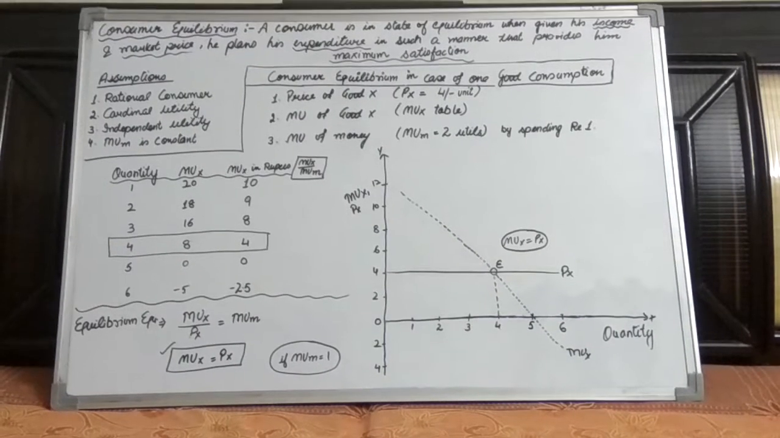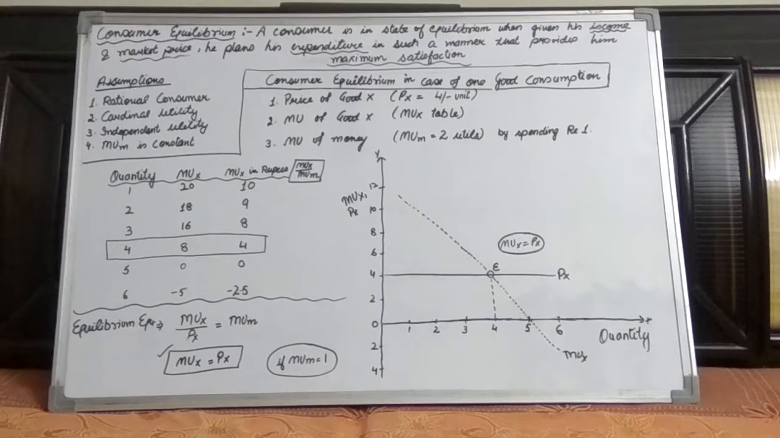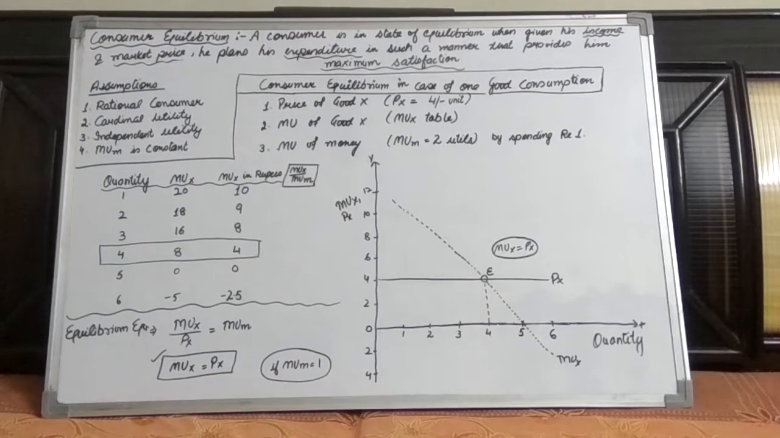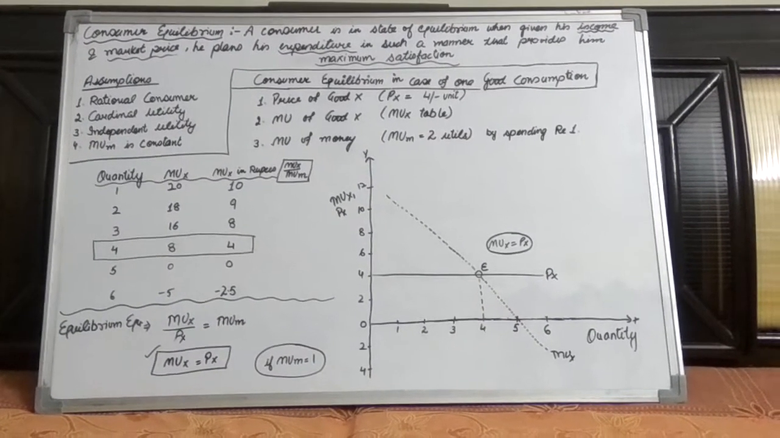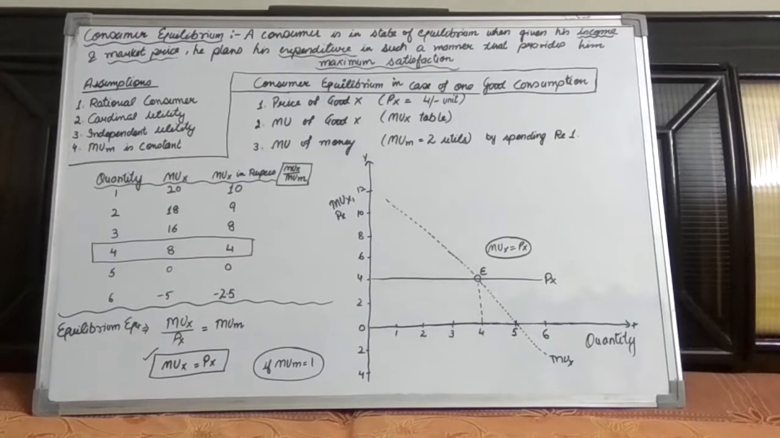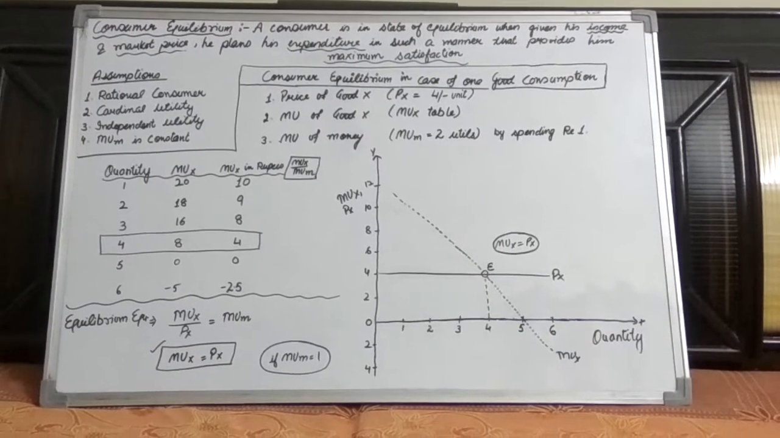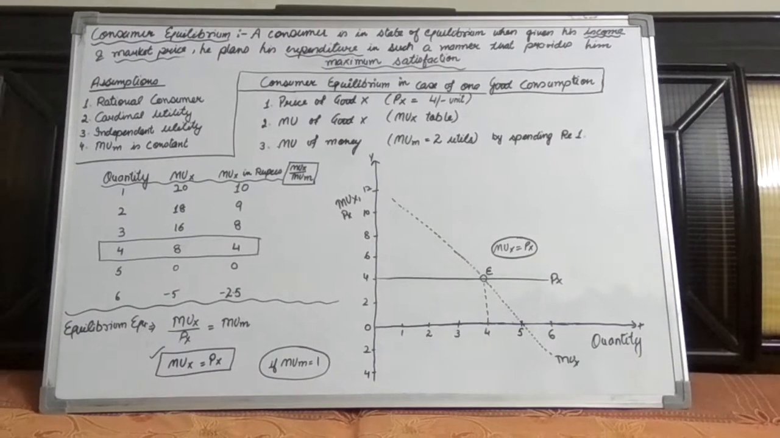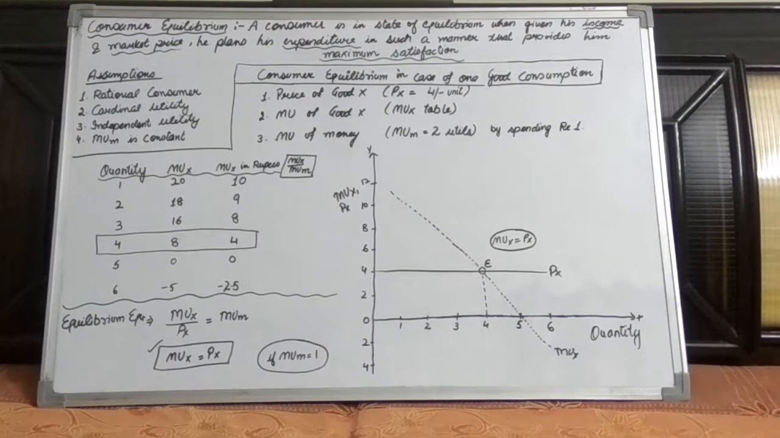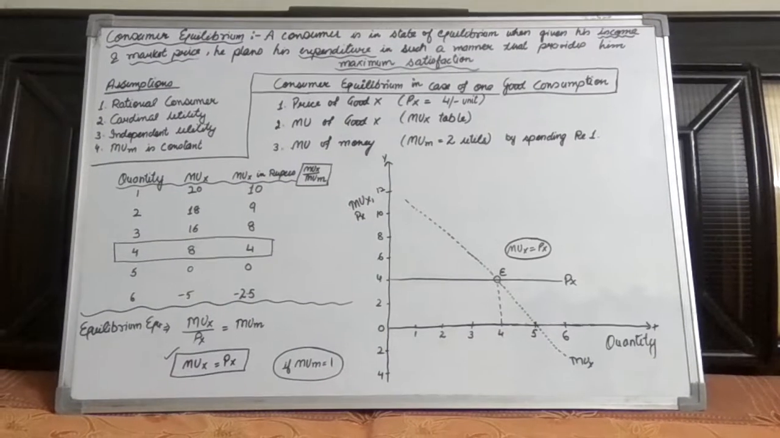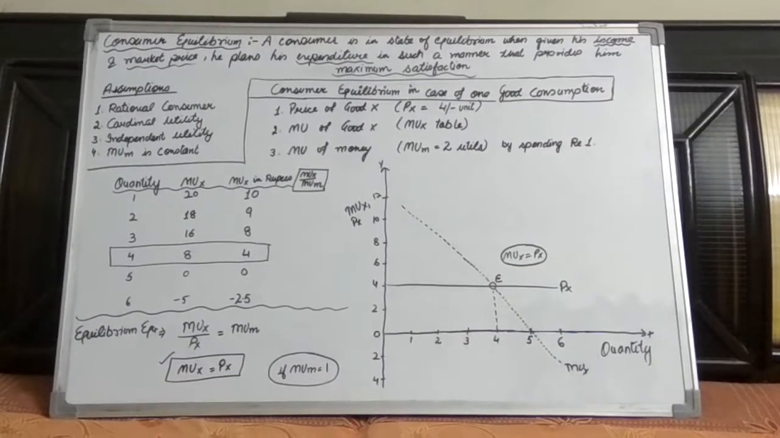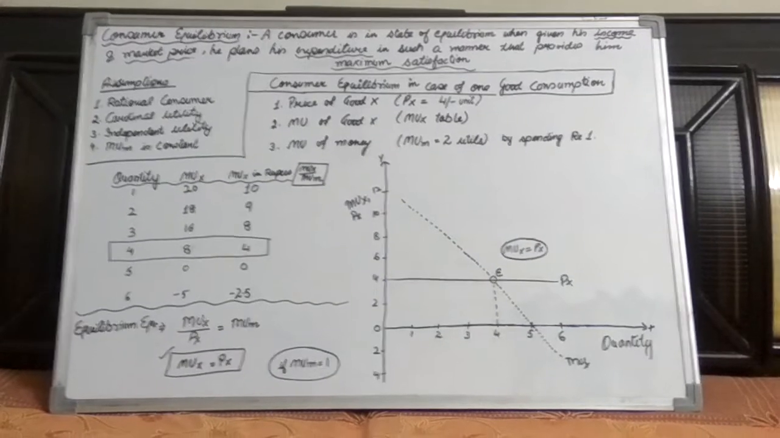Today we are going to discuss a very important topic, consumer equilibrium by utility analysis. Let us discuss the definition first of all: a consumer is in a state of equilibrium when, given his money income and market price, he plans his expenditure in such a way that provides him maximum satisfaction. It means it is the way of expenditure of the consumer that provides him the maximum level of satisfaction.